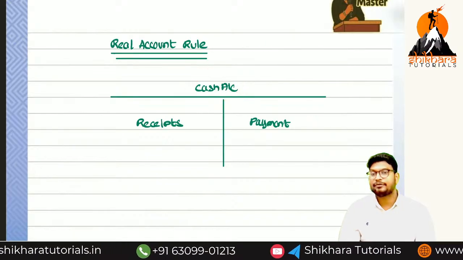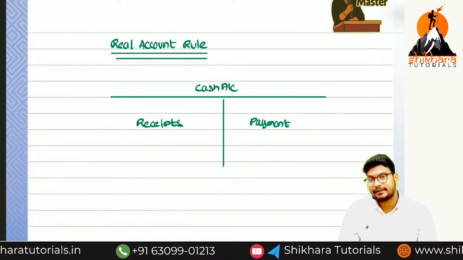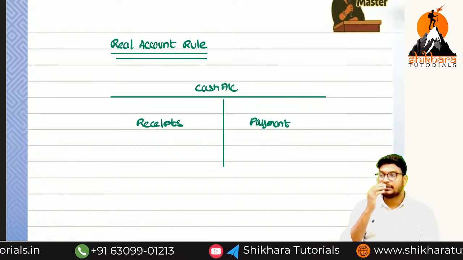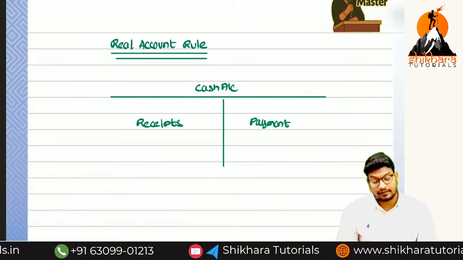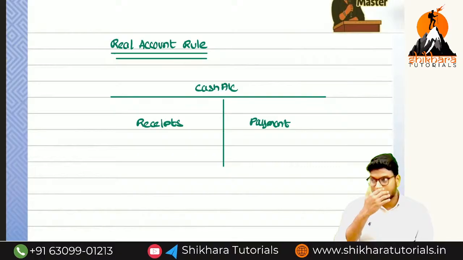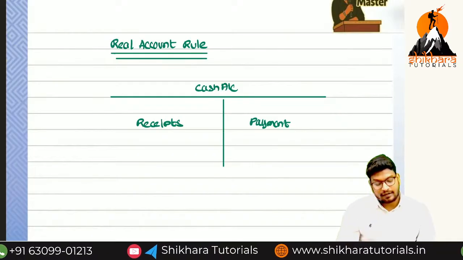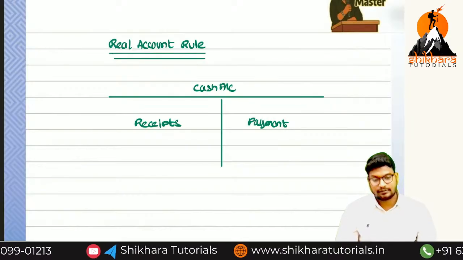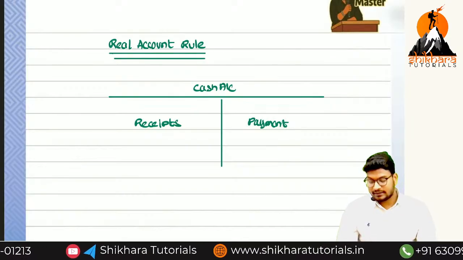So this concept will be useful in the bank reconciliation statement. So in the next class we are going to see what? Bank reconciliation statement. So a very important concept. How many marks are we going to get? 7 marks. Okay, guys? So after that we can discuss what? Rectification of errors. So this is how we are completing today's class.